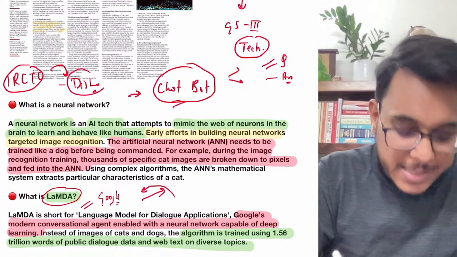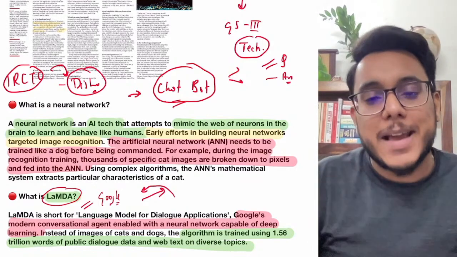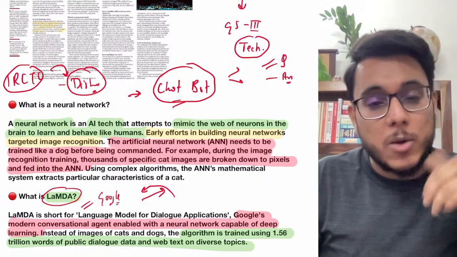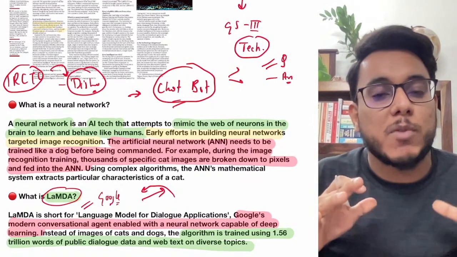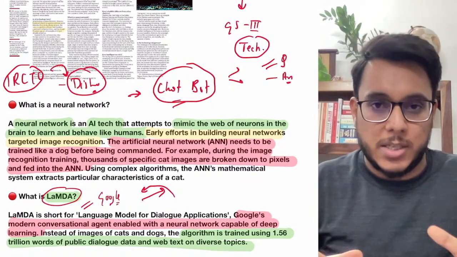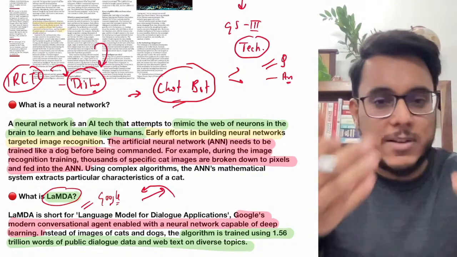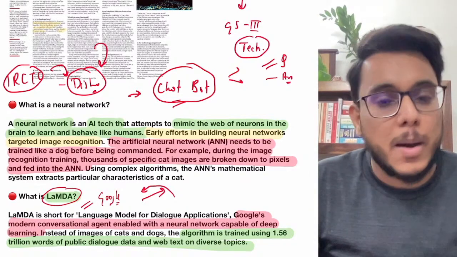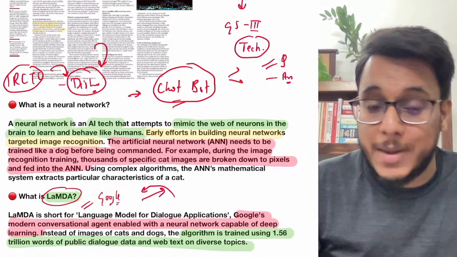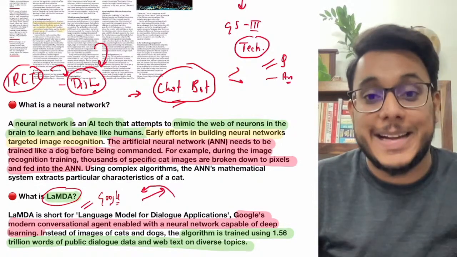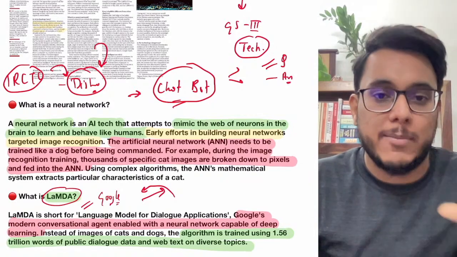IRCTC has already envisaged what type of queries will be asked by passengers, and pre-designed answers have been fed into Disha. If you ask Disha about, for example, the stock market, it will not be able to tell. Why? Because it can handle only specific types of questions which have been pre-fed.